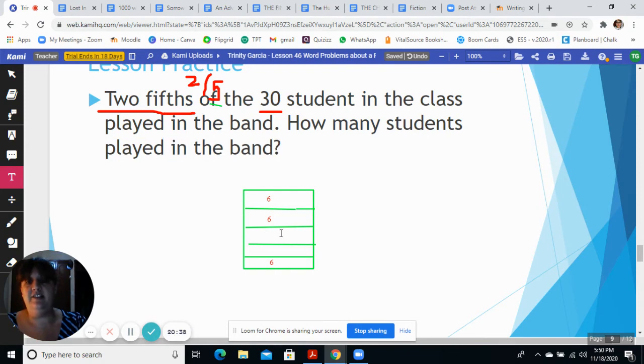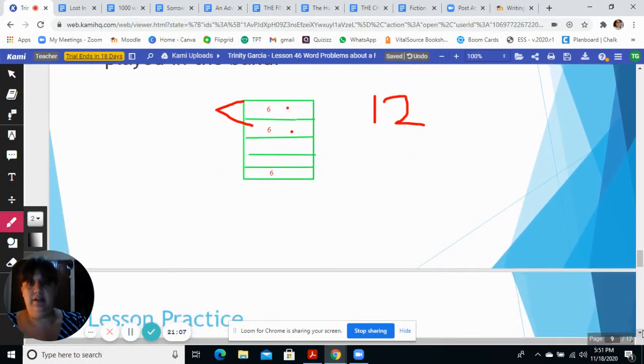Okay, so there's 6 in each one, and 2/5 of the students in the class played in the band. So 2 means this one and this one. Okay, and so we can see that that is 12. 12 students played in the band. 12 is your answer, 12 students. All right.